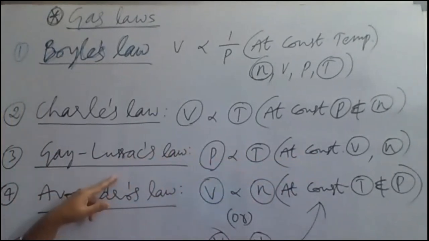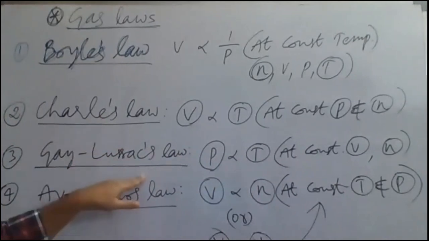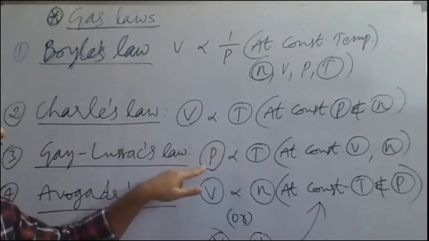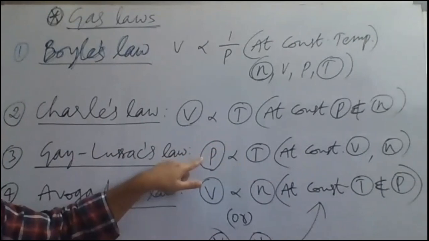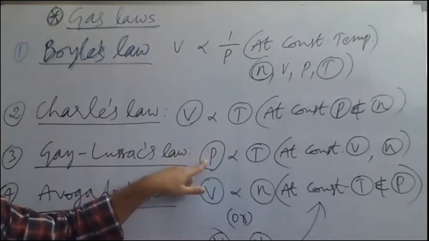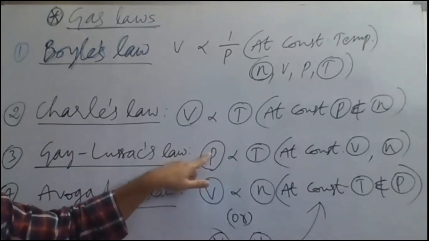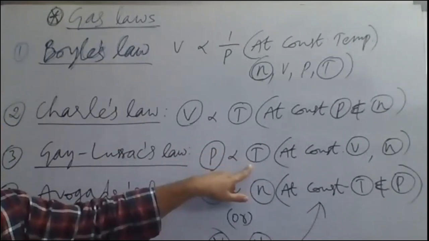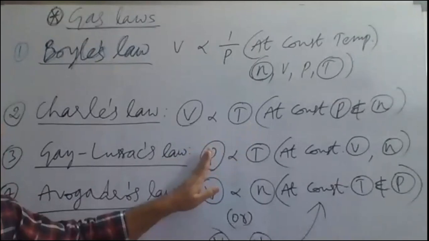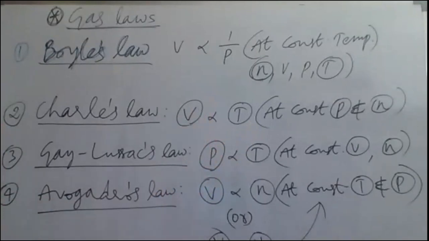So Gay-Lussac's law, otherwise Charles' law 2 or pressure temperature law, states that the pressure of a given mass of gas is directly proportional to its absolute temperature. So if you increase the temperature of the gas, the pressure of the gas also increases. That is Gay-Lussac's law.